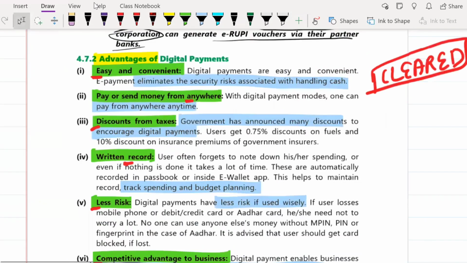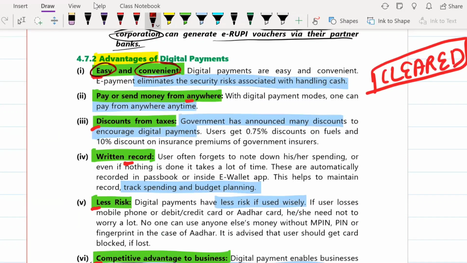The first advantage of digital payments is that they are very easy to use and very convenient. If we have to go buy some gold, we cannot carry 3 lakh or 5 lakh rupees in hard cash. Even if we carry it, there might be a threat that somebody steals it from you, or you might leave it somewhere. Since we have everything digital, you can take your debit or credit card, just swipe and come out. So it is very easy and convenient today.